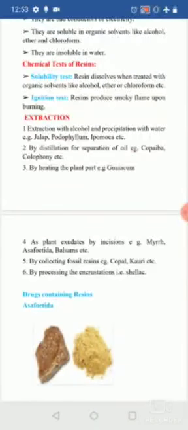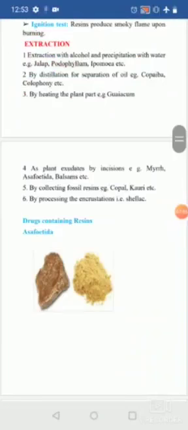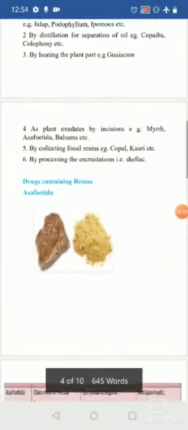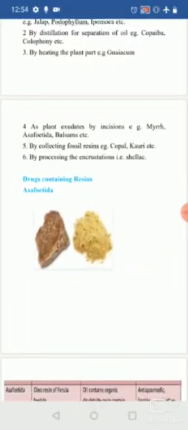Then, by processing incrustations. Incrustation is the deposition of something on the surface of anything. Like they are deposited on a rock, on stones, or on any part of the plant. Thus you scrape it out. The example is shellac. You use the incrustation or scraping technique for the extraction of shellac. When coming to the drugs which contain resins, in your syllabus they have mentioned 5 drugs.